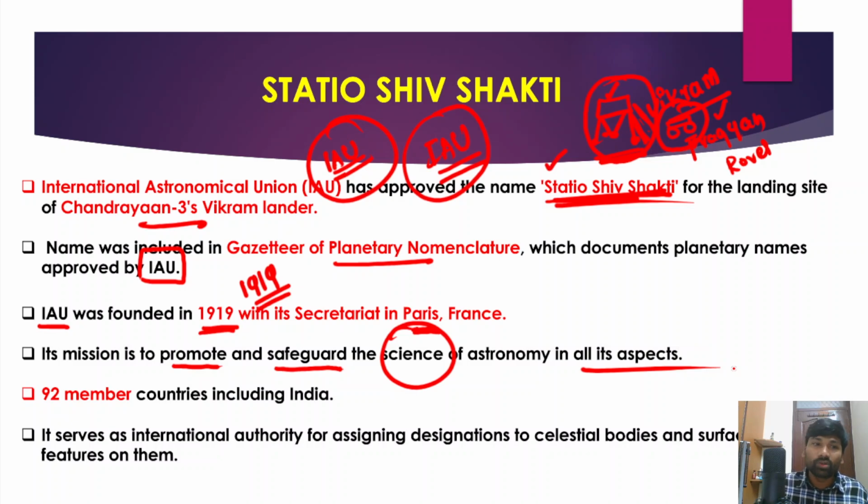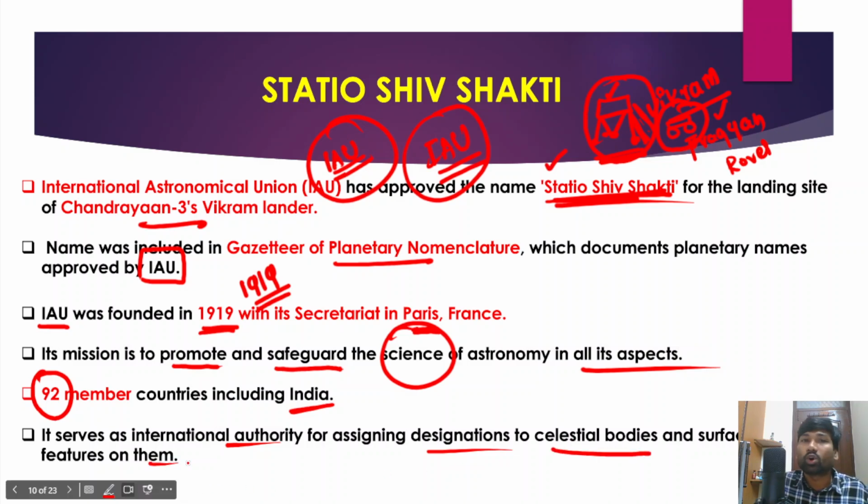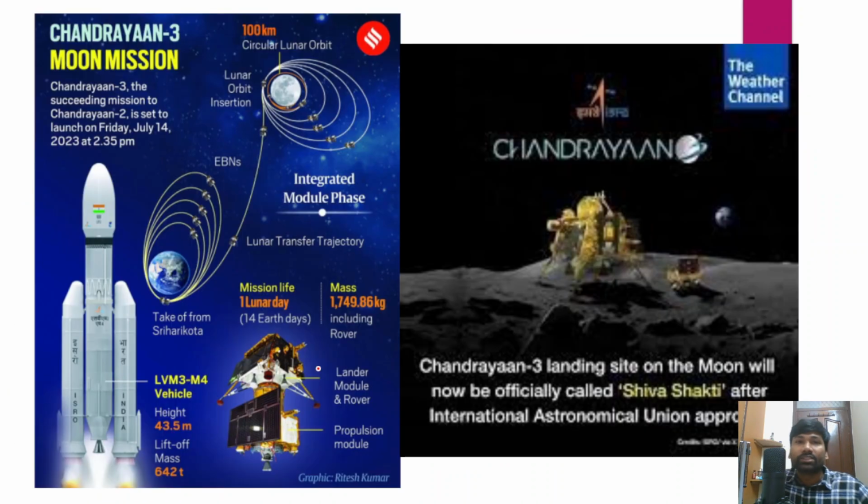And as of now, 92 members are part of the International Astronomical Union, and India is also one of the members of the International Astronomical Union. The International Astronomical Union very often serves as the international authority for assigning designations to celestial bodies and also surface features on them. So these are some details with respect to Statio Shiv Shakti.